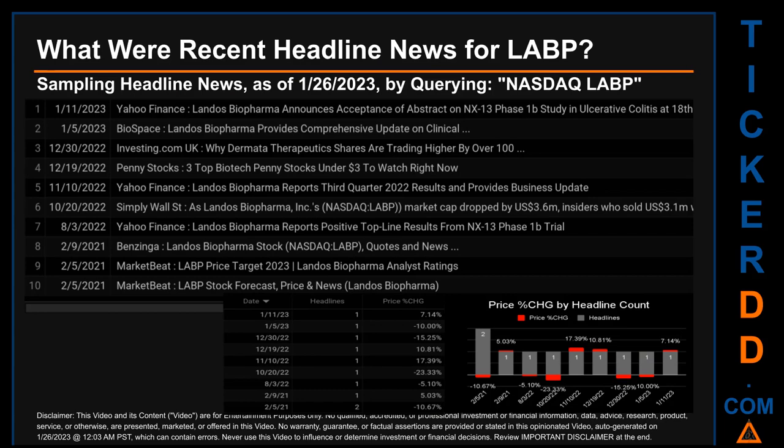The oldest publication was on Friday, February 5, 2021, 1 year 11 months and 21 days ago, when MarketBeat published the headline that read, LABP Price Target 2023, Lando's Biopharma Analyst Ratings. One other headline was found on this oldest publication date. MarketBeat published the headline that read, LABP Stock Forecast, Price and News, Lando's Biopharma. This oldest date was actually the day with the most headlines. The oldest publication date was one of 1 days with the most found headlines.